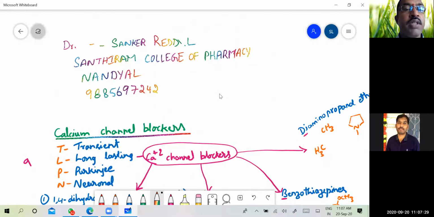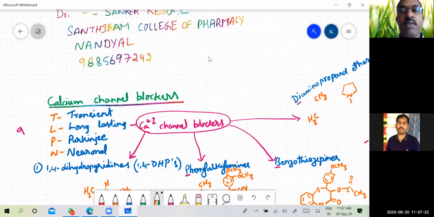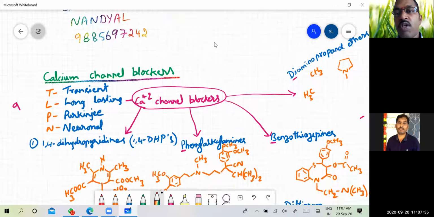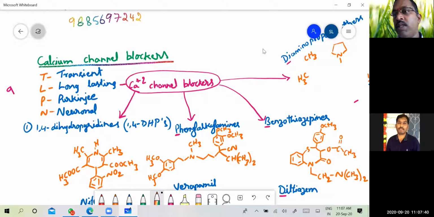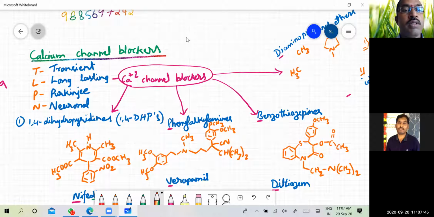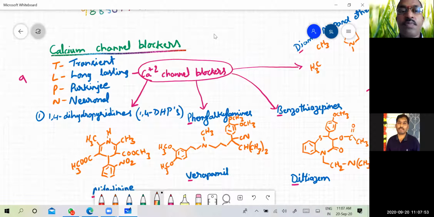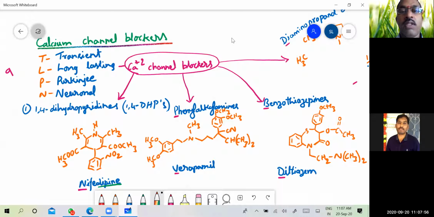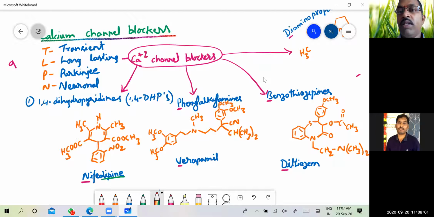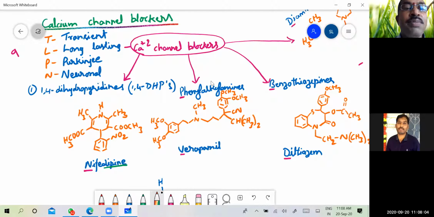This is Shivashankar Reddy. In today's class, we will discuss the calcium channel blockers, which are used as antihypertensive agents. Apart from other antihypertensive agents, calcium channel blockers are one category used as antihypertensive agents. The target for these calcium channel blockers are the calcium channels. As the name indicates, calcium channels are the targets.